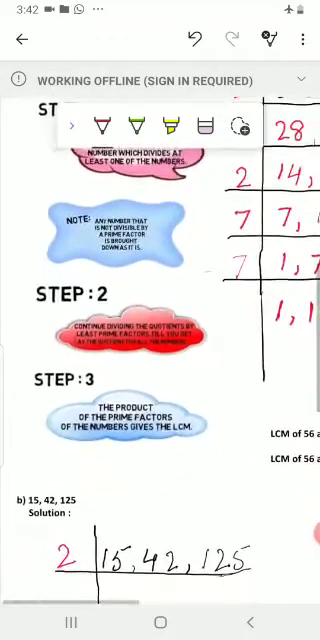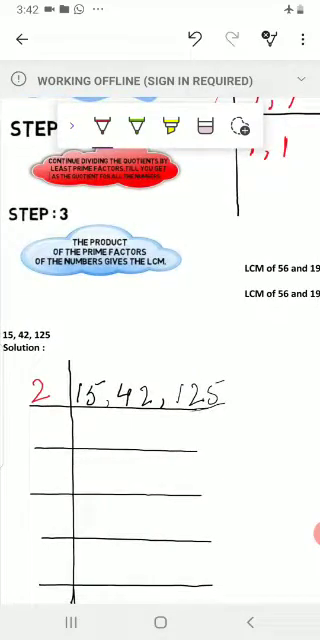Okay, अब देखिए हम 2 से डिवाइड कर रहे हैं. 42 is only divisible by 2, but 15 and 125 are not divisible by 2. Okay, so here we write 15 and 125 as it is. Only 42 divided by 2. So 2 2s are 4 and 2 1s are 2. And we write 125 as it is.